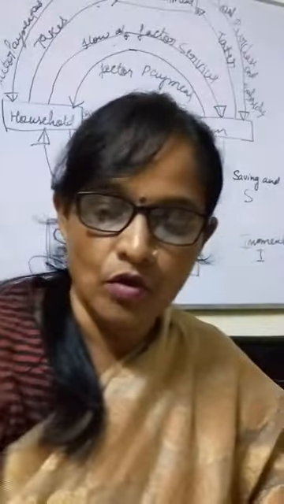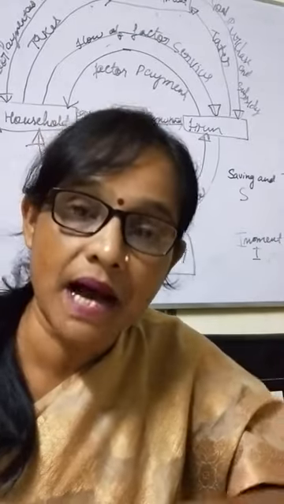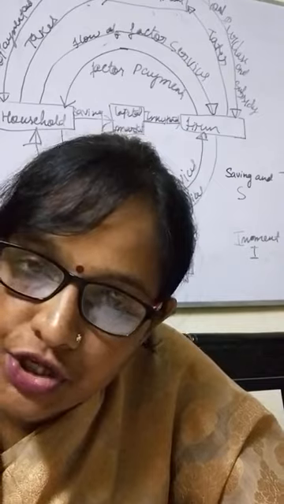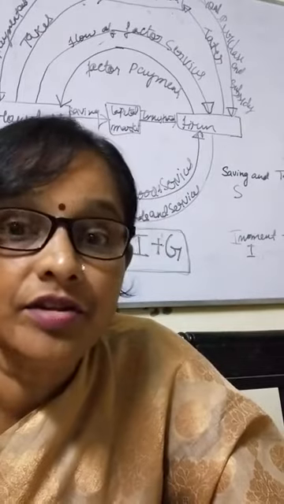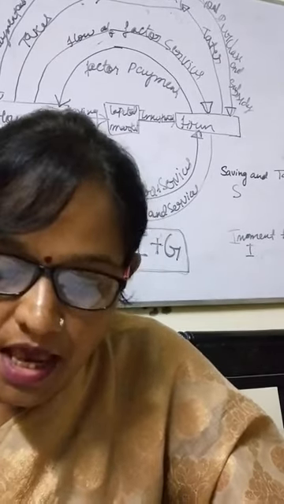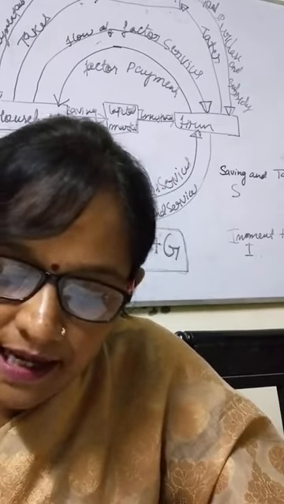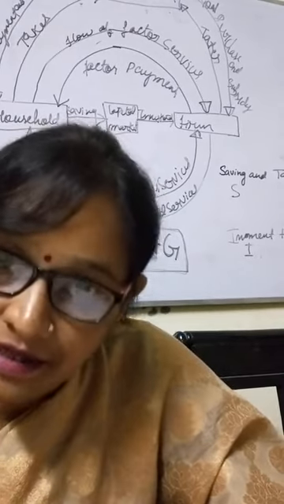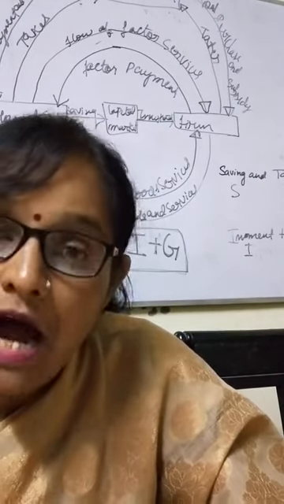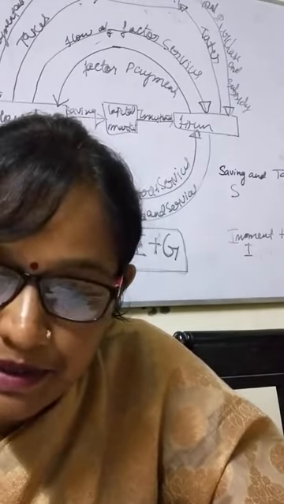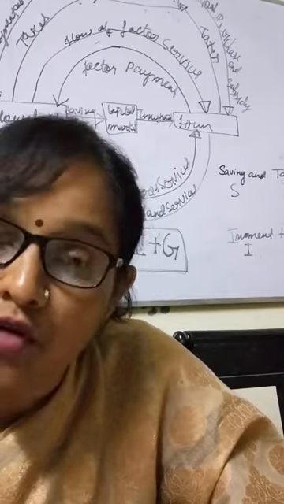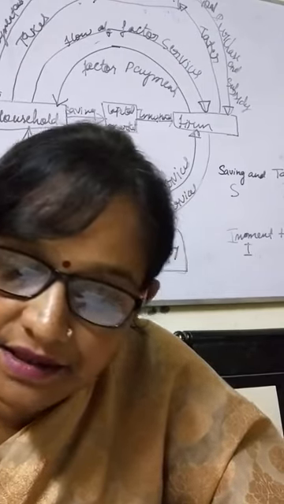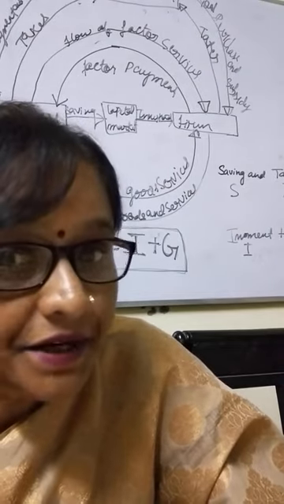So, let me first explain to you what we have underlined. What do you mean by indirect election? The election for Vidhan Parishad or the State Legislative Council and the Rajya Sabha, the permanent house, at the state and union level is indirect. That is, the representatives are not directly elected by people. The elected members of the people elect the members of the upper house both at the center as well as at the state. This is called indirect election.